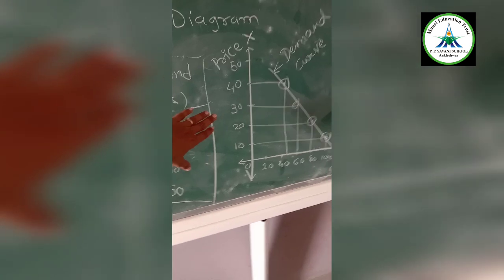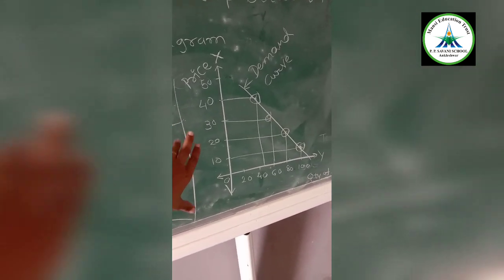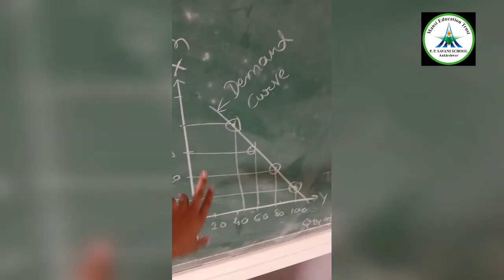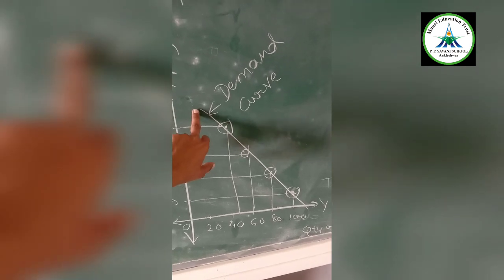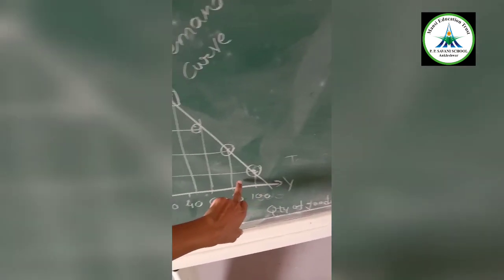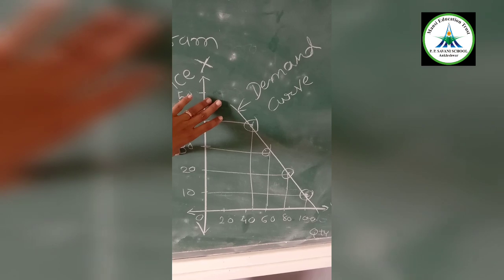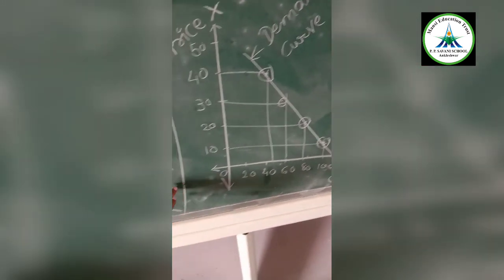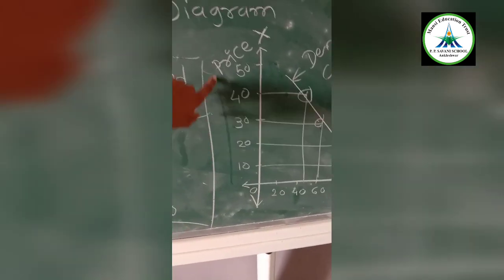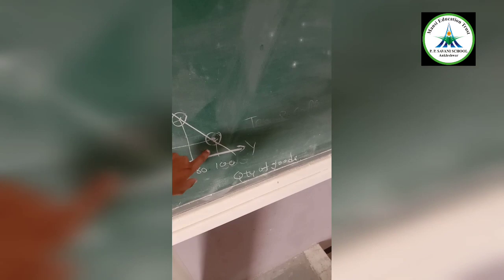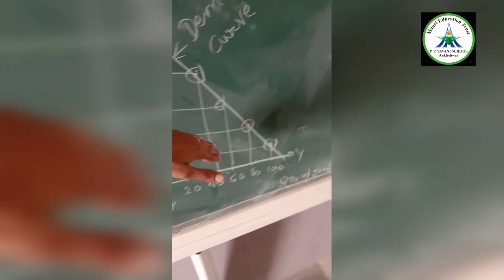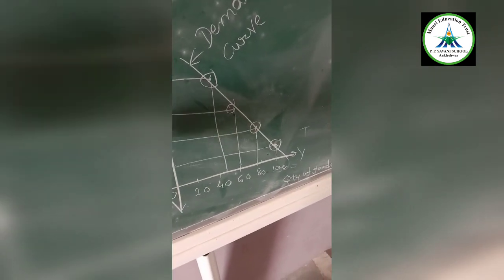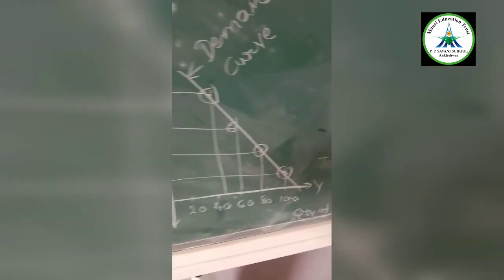So if we plot a graph, we can see a downward slope, which is made as a demand curve. This is called a demand curve, which is a downward slope. As price increases, demand is decreasing, and as demand decreases, it will move towards the left side, and as demand increases, it will move to the right side.